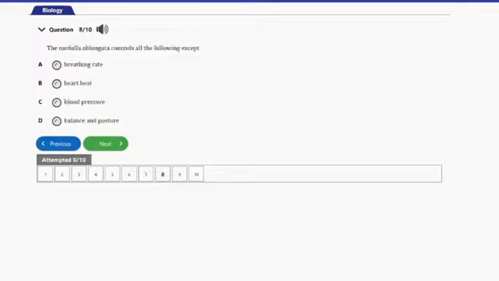Question number 8 here, it says, the medulla oblongata controls all the following except A, breathing rate, B, heartbeat, C, blood pressure, D, balance and posture. So guys, the answer to this question is option D here, and that's balance and posture. So that's it for that question. Let's go ahead and consider the next question.